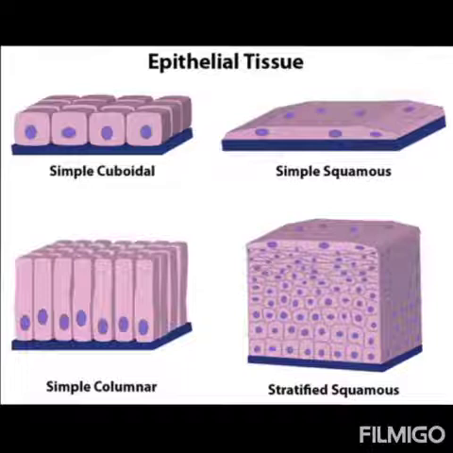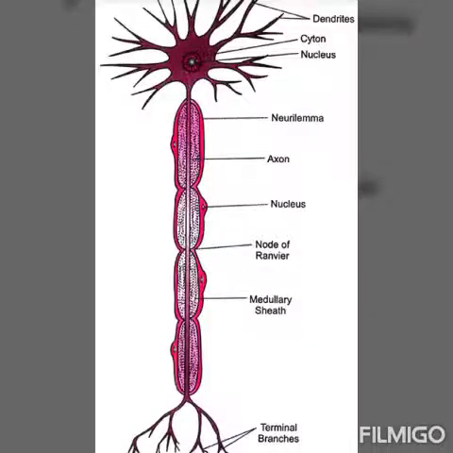And they also protect some delicate structures of the body. Next we have nervous tissues. As the name shows, these are found in the nervous system, meaning in the brain. The job of nervous tissue is to control all of the body parts.